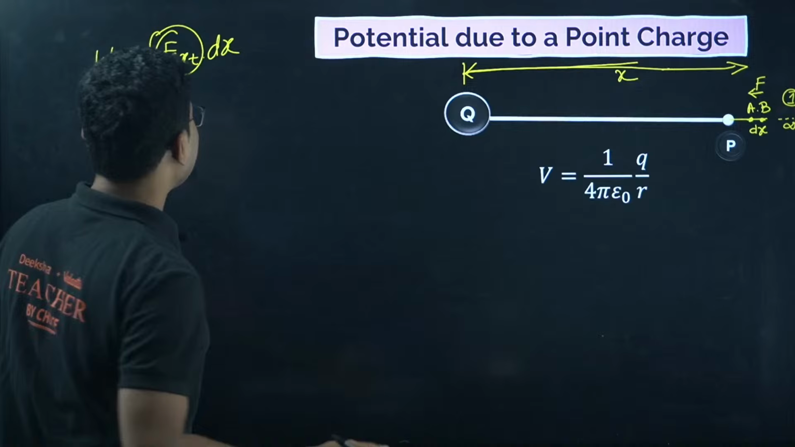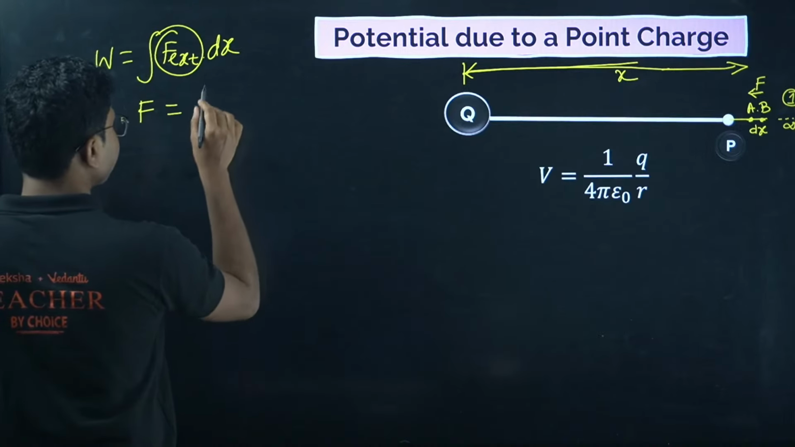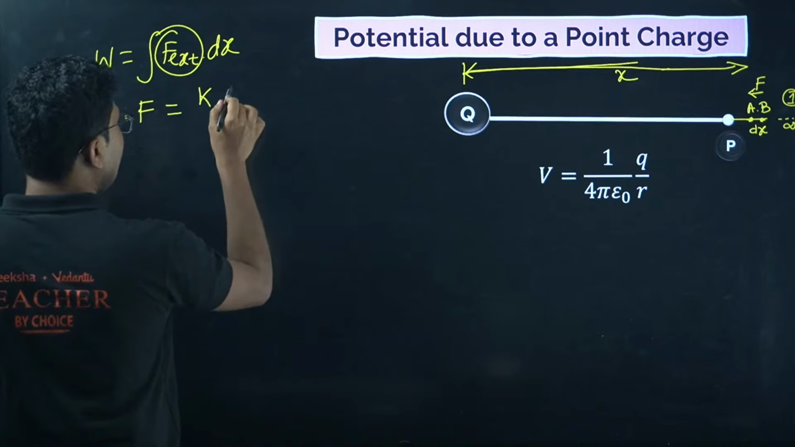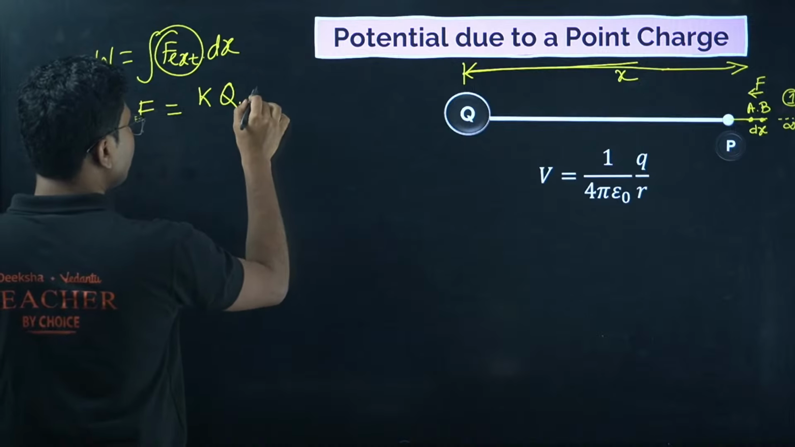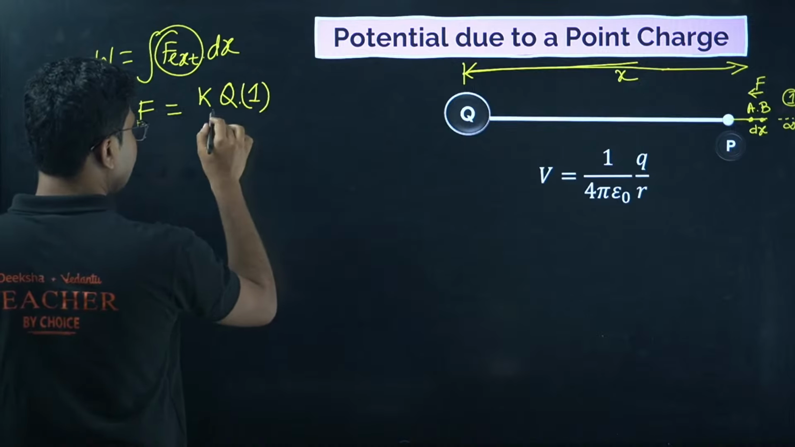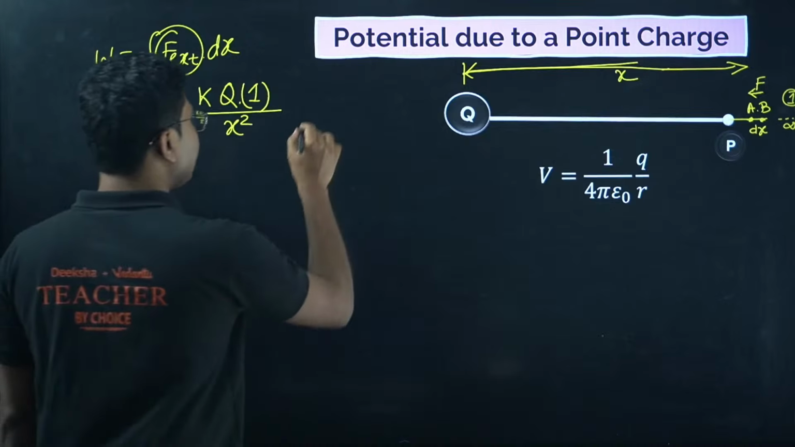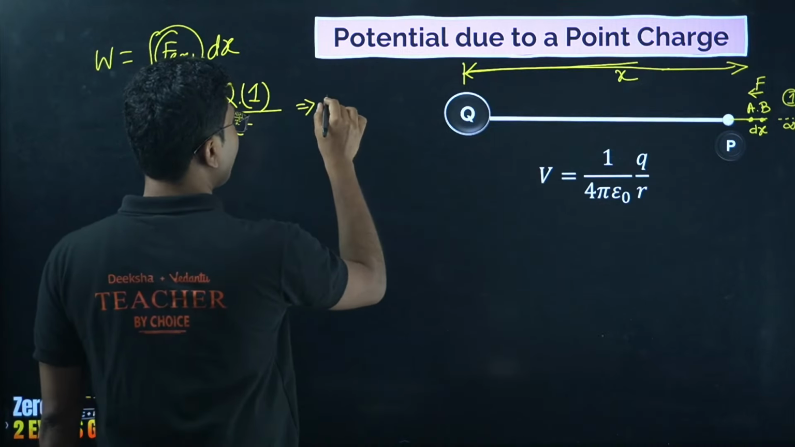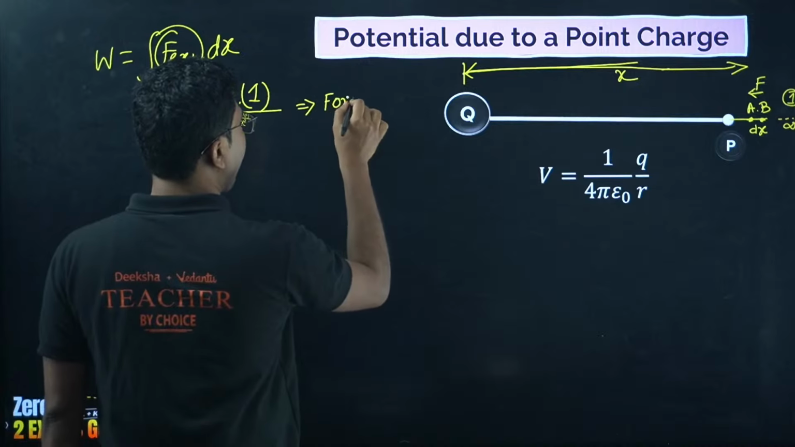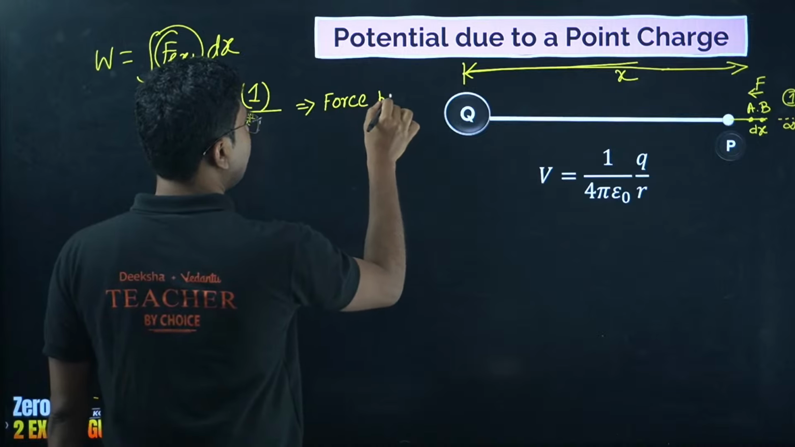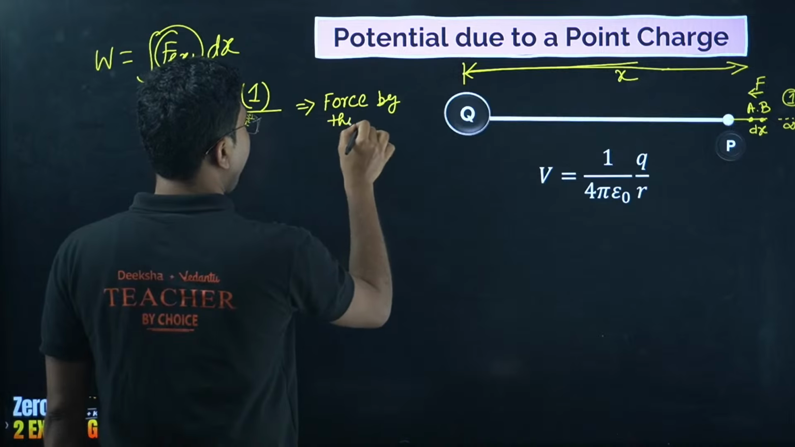Now what is the force that is acting on this? The force acting on this is given by K capital Q into small q, which is 1 in this case, divided by x square. This is the internal force, or the force by the charge.